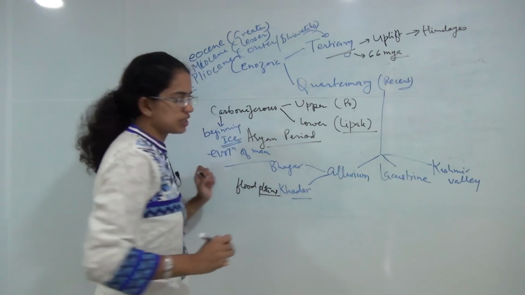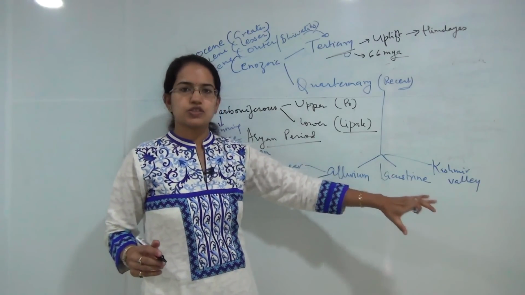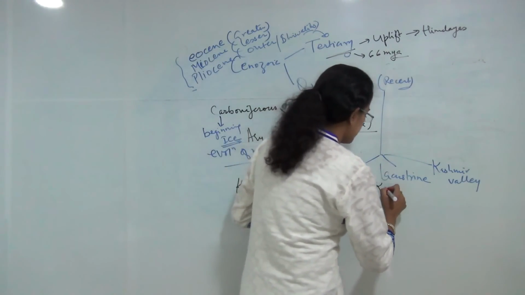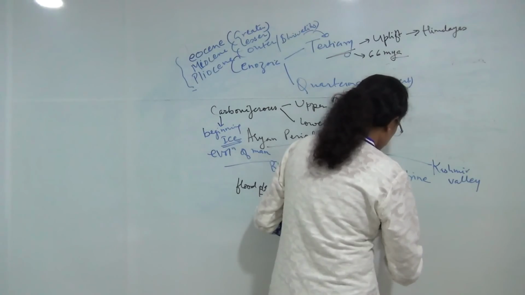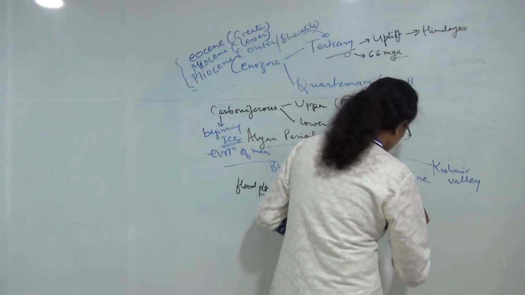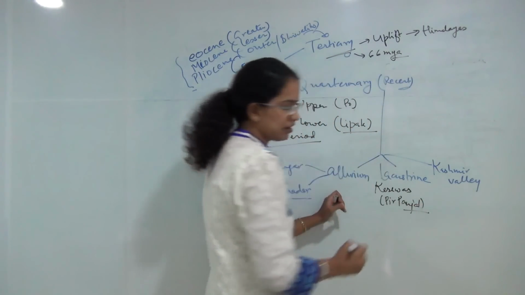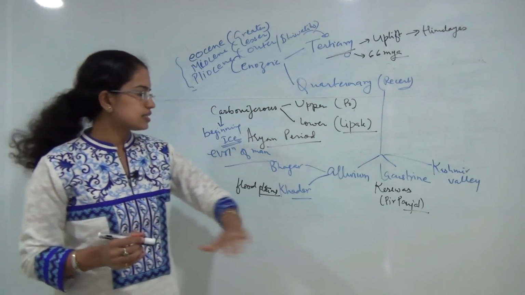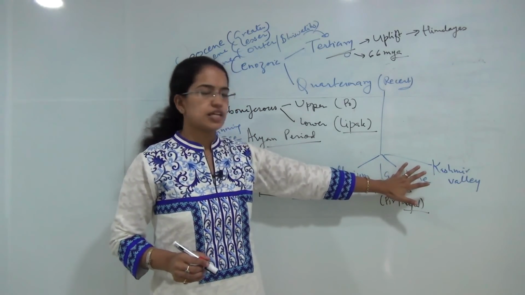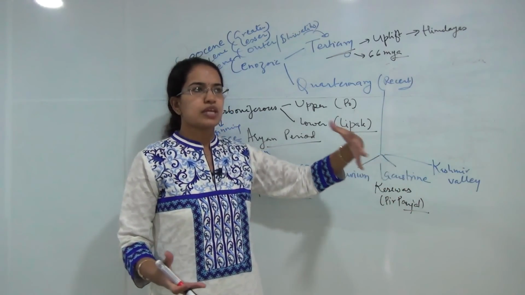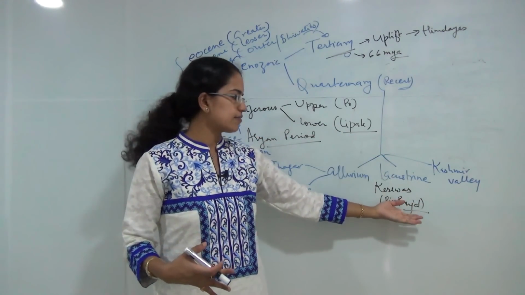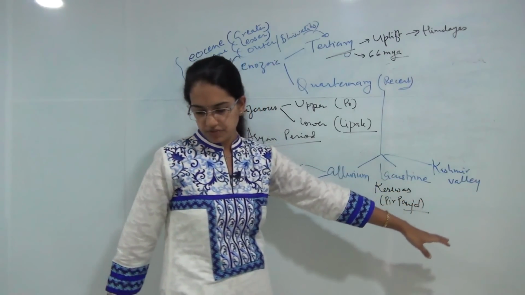Then you have the lacustrine deposits as mentioned. It was known as Karewas in the region of Pir Panjal, and mainly surrounding the water bodies. This region rich in lacustrine deposits is also rich in the production of saffron, almond and walnuts. And finally you have the Kashmir Valley region.